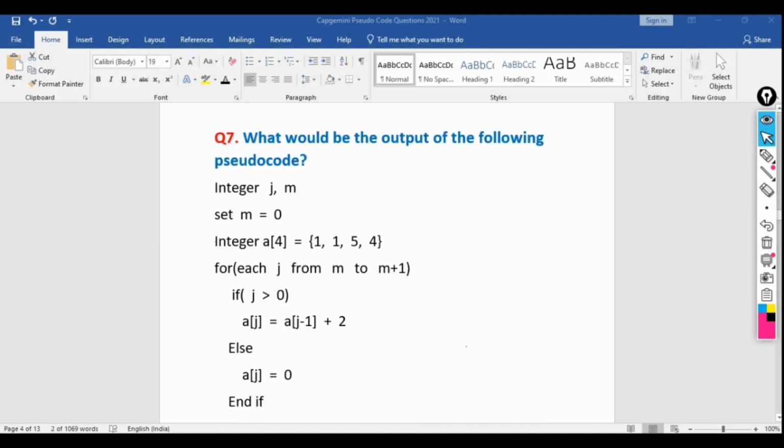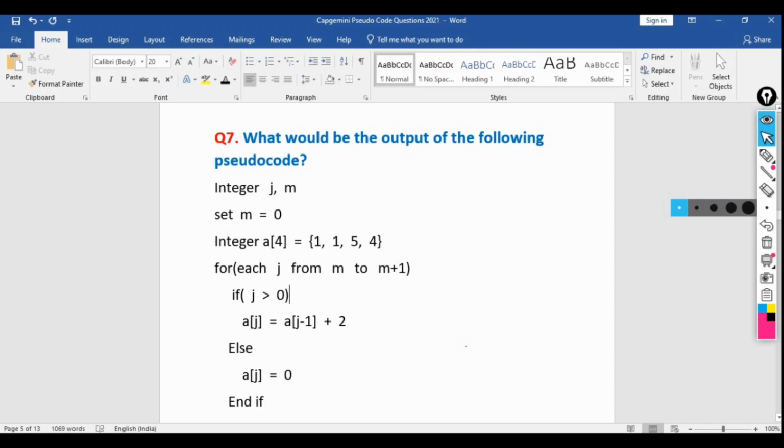What would be the output of the following pseudocode? Again, this is an array. We take two integers, j and m. Set m equal to 0, and we assign integer 4 there, which means there are 4 elements inside this array. The array name is a, with elements 1, 1, 5, 4. For each j from m to m plus 1, this is the for loop we are executing. m equal to 0 previously, so 0 to m plus 1, that is 0 plus 1, 1. So starting from 0 to 1 we need to print.